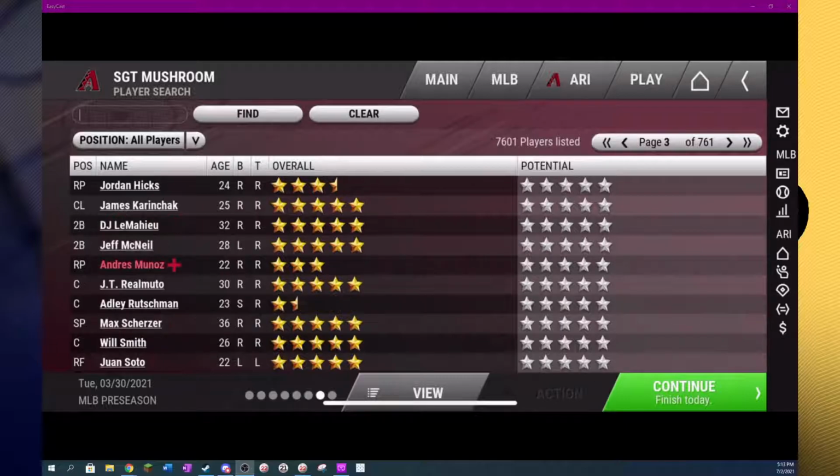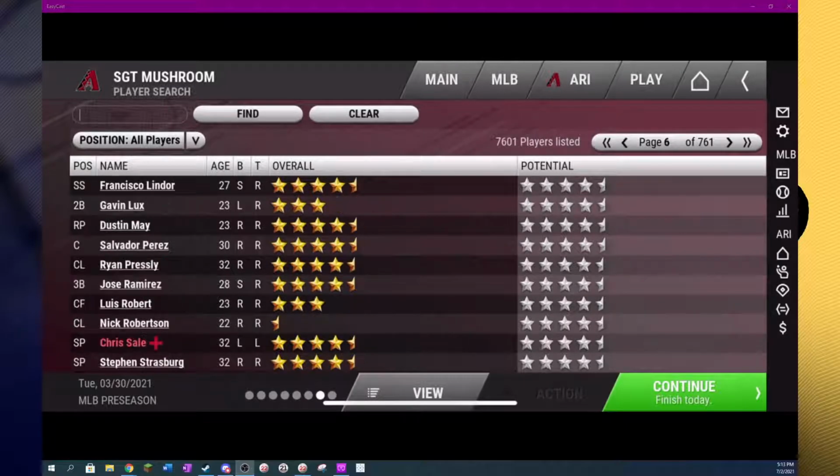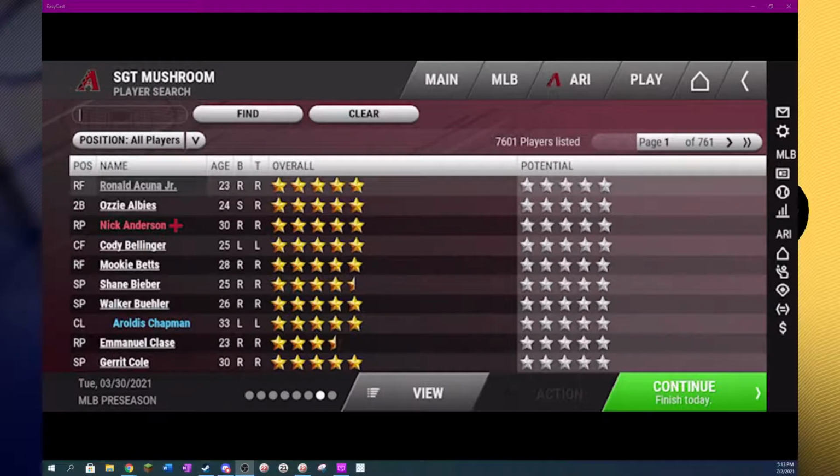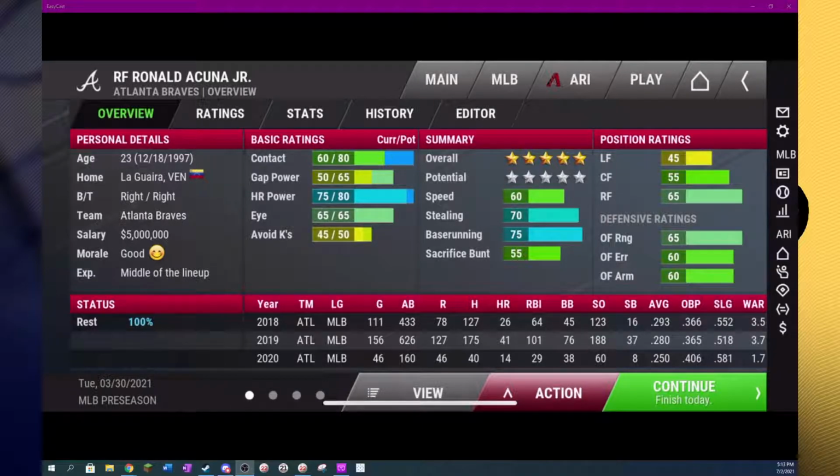The next thing we're going to check out is the player search button, which will allow you to look through your entire league of players and essentially just see who's around. And in this case, we got the top player sorted by potential is Ronald Acuna Jr. You just click on him and you can see his page there.